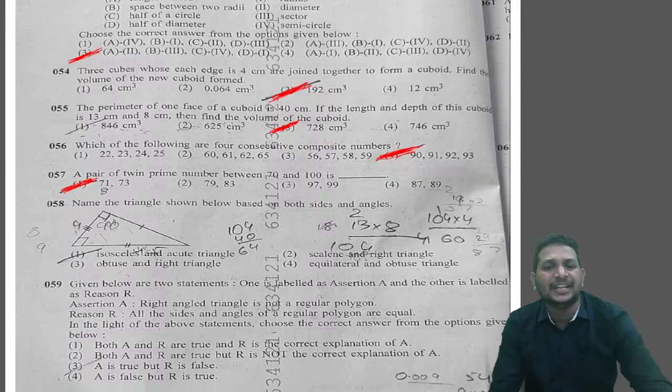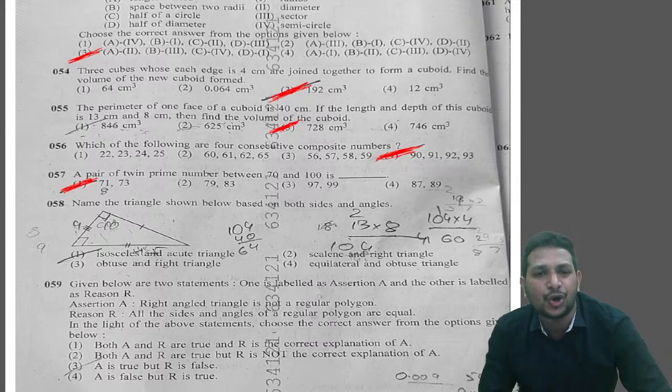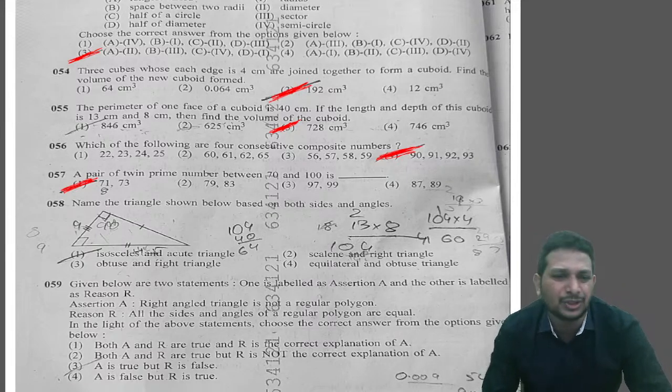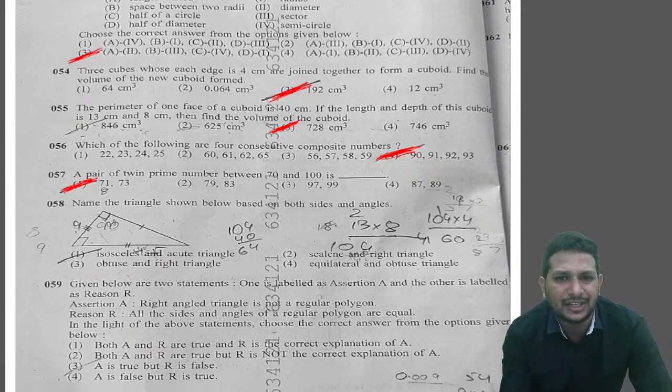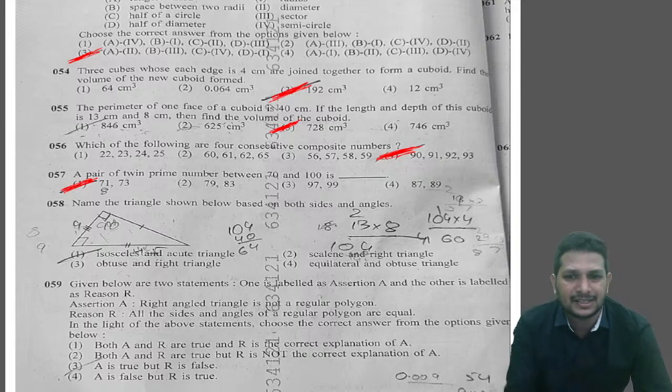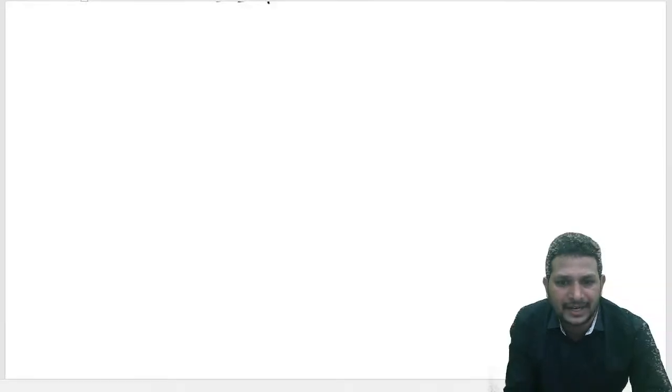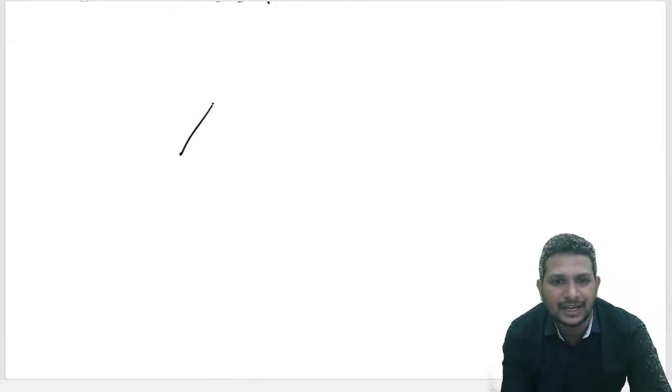Question number 58. Name the triangle shown below on both the sides and both the angles. If you look at this triangle carefully, they gave one thing. I'm drawing it again so that you might understand in a clear way. Each side is different in this diagram.